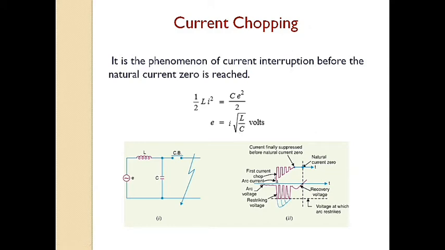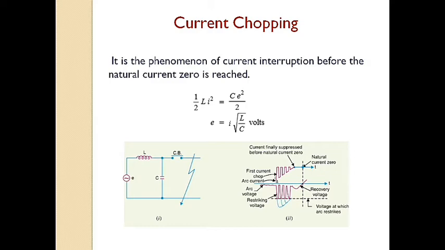The prospective voltage E is very high as compared to the dielectric strength gained by the gap, so the breaker restrikes. As the deionizing force is still in action, the chop occurs again, but the arc current this time is smaller than in the previous case.